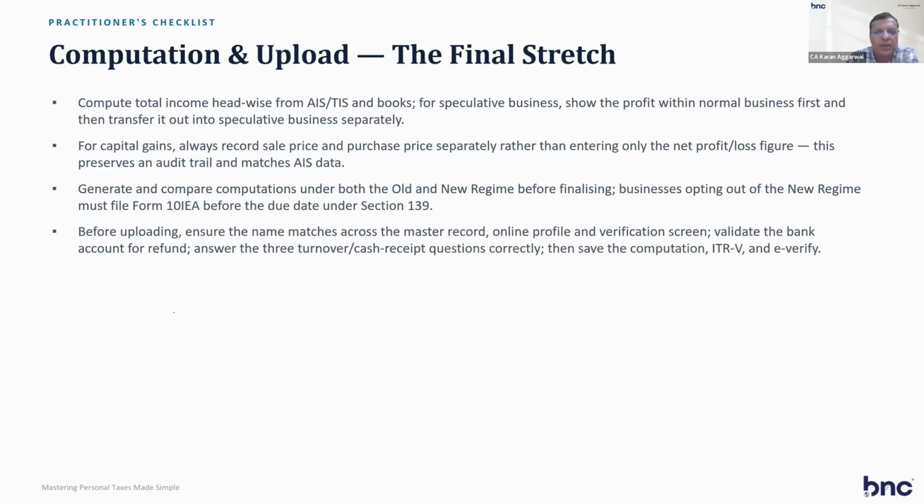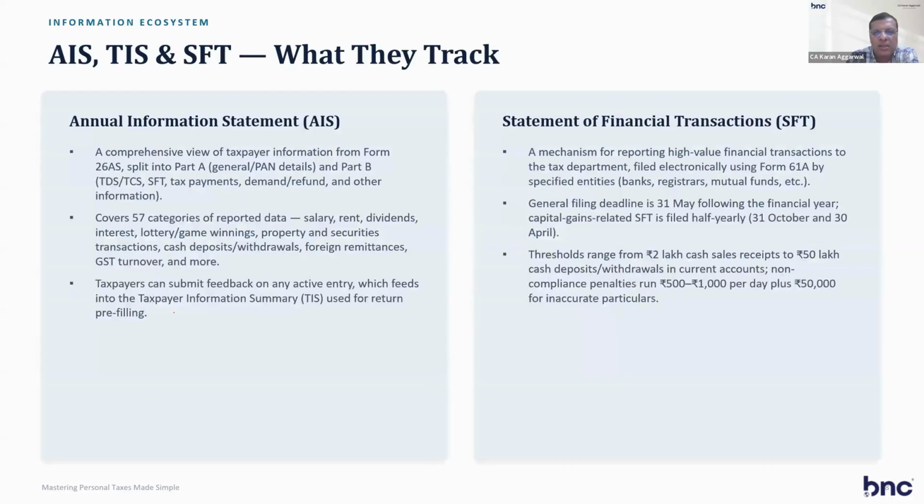Compute total income head wise. AIS, TIS and books of accounts should be tallied. For capital gain, always record sale price and purchase price separately. This provides an audit trail and matches AIS data. So accordingly, you can calculate your capital gain. And before filing, in your preparation computation, please decide whether to go for the old regime or new regime. And I give a suggestion that you go for the new regime.